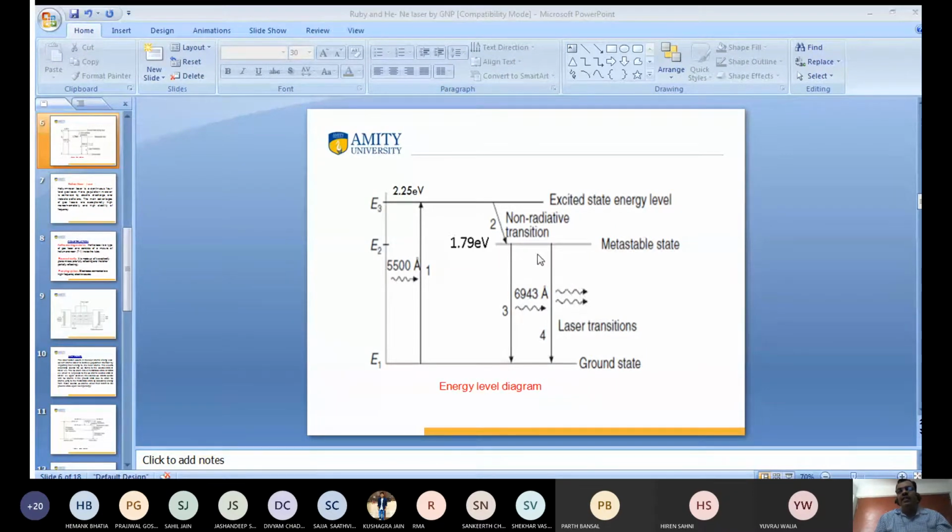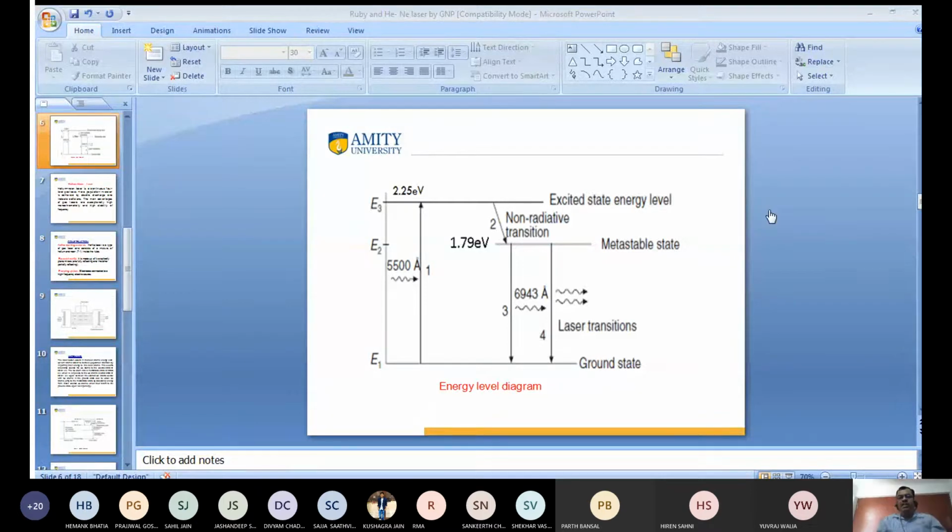So this laser is known as ruby laser, and this transition is known as laser transition, and this process is repeated and repeated. So we get the laser beam. Such a light beam is known as a laser beam, and this type of laser is called a ruby laser.